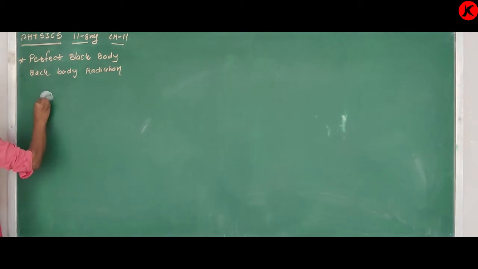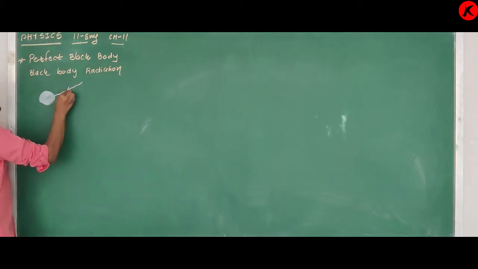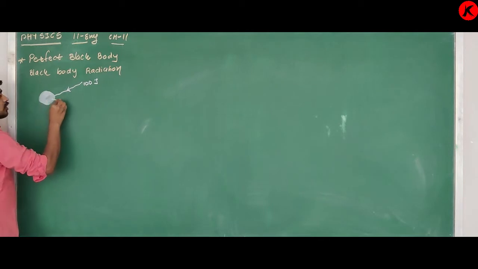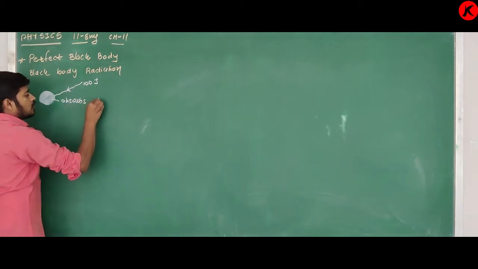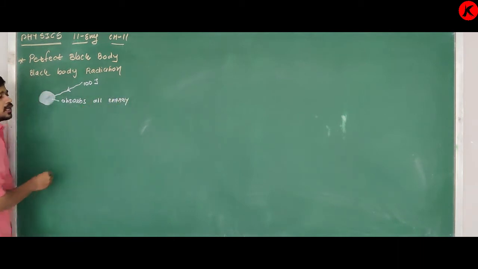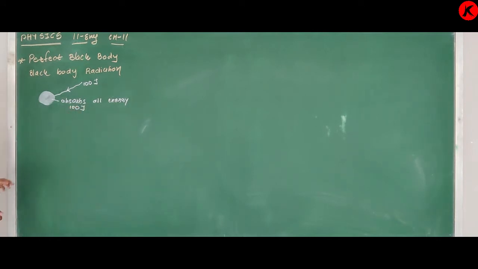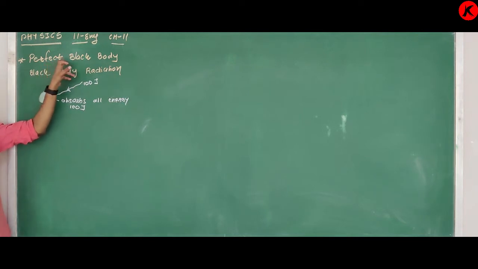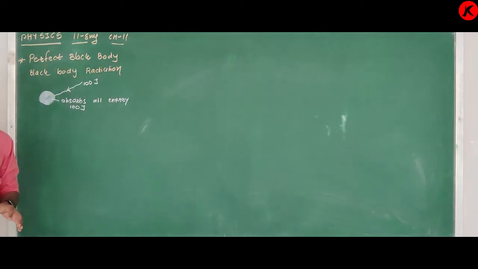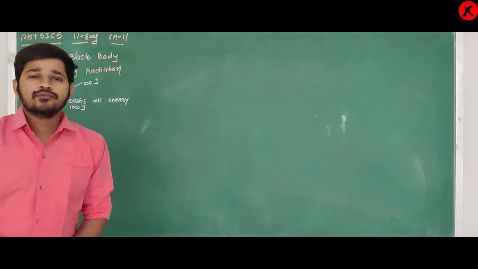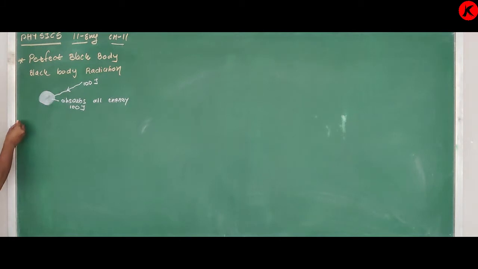See, if you are given this body, and energy is incident on it, for example 100 joule energy, and if it absorbs all the energy, that is 100 joule, then we can say a body which absorbs all radiant energy incident on it is called a perfect black body. Simple. So this is the definition of a perfect black body.